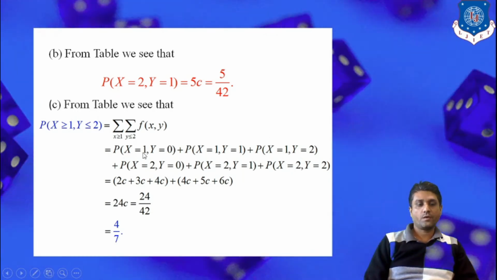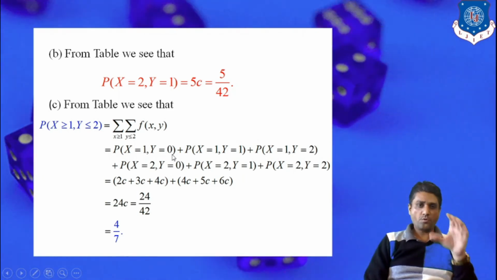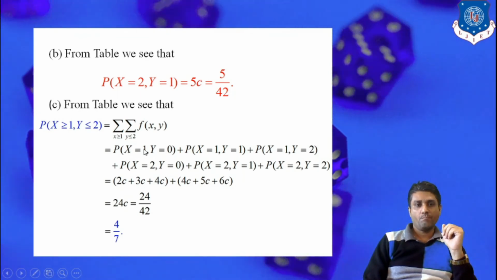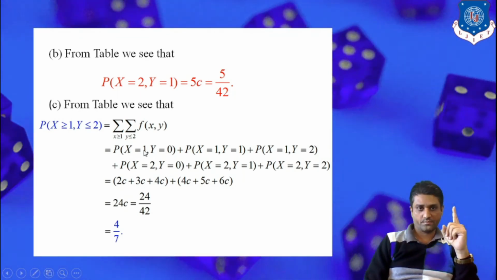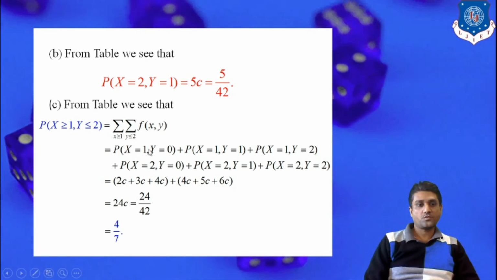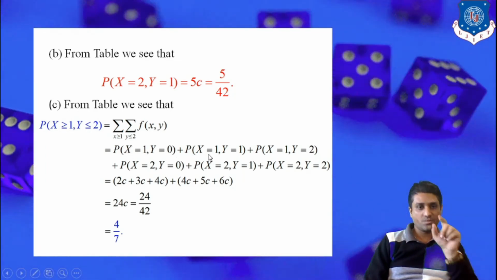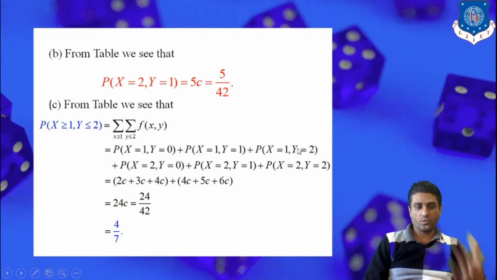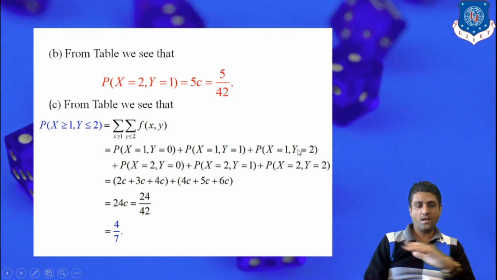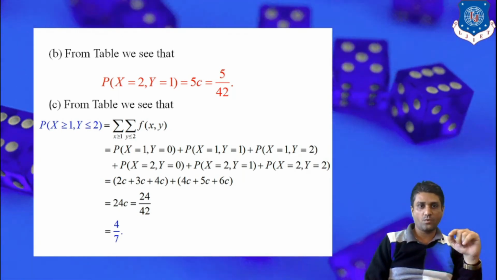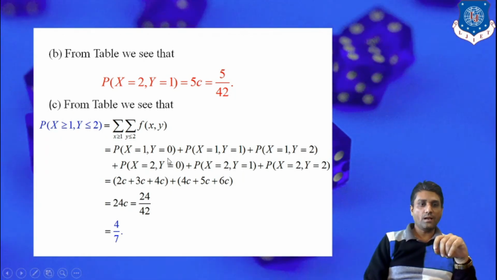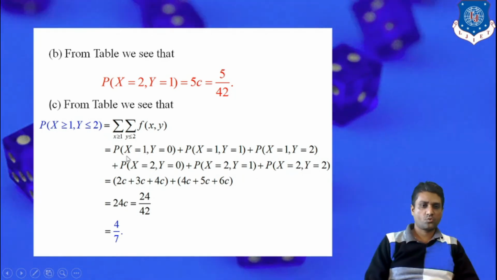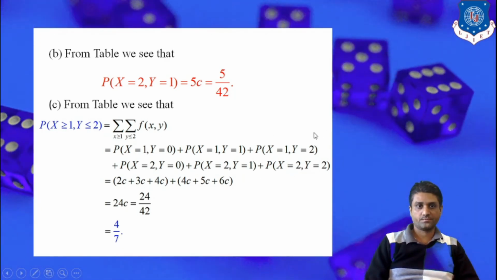Probability of x equal to 1, y 0. First we write down the possible combinations which can be formed with x equal to 1 with y: probability of x is 1, y is 0, plus probability of x equal to 1, y is 1, plus probability of x equal to 1, y is equal to 2. So here we consider all possible combinations of x equal to 1 with y. Similarly, when x is equal to 2, we write down all the possible combinations with y. So we form 6 possible combinations.